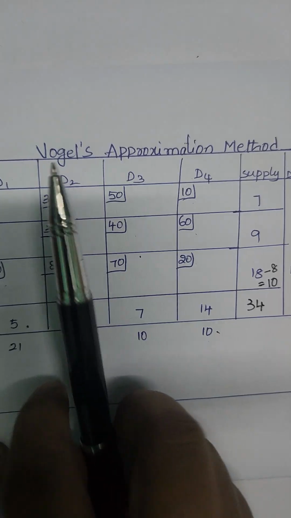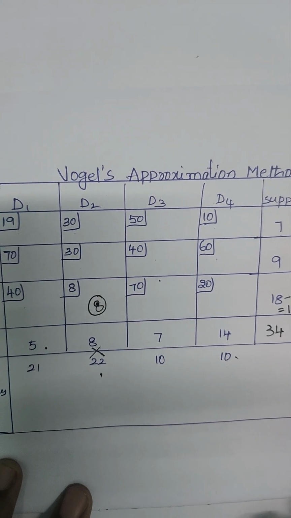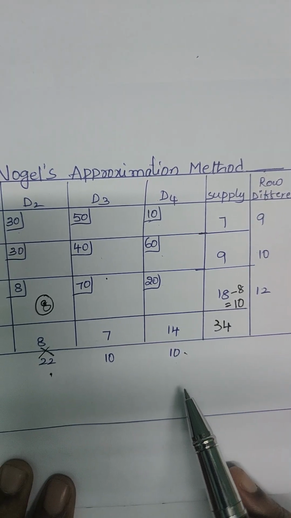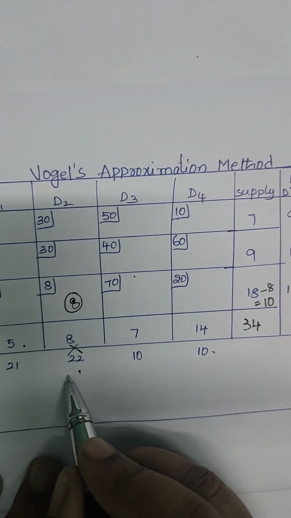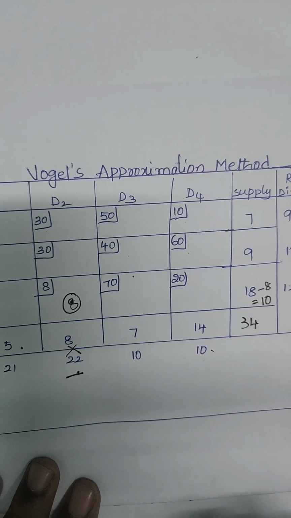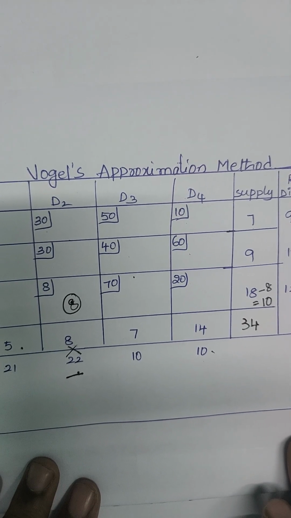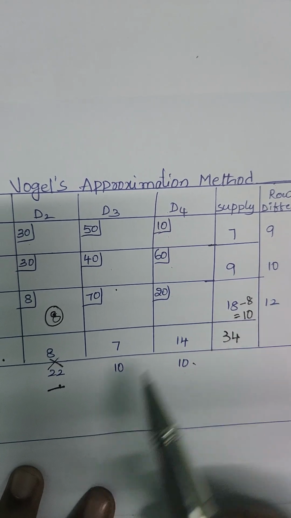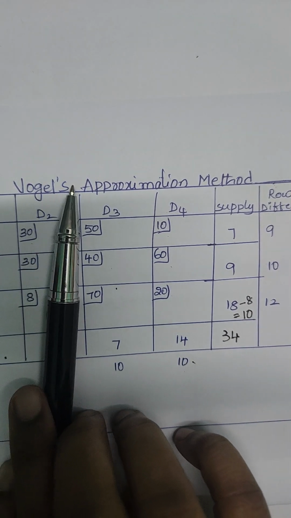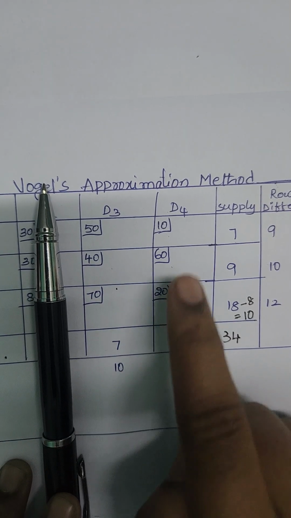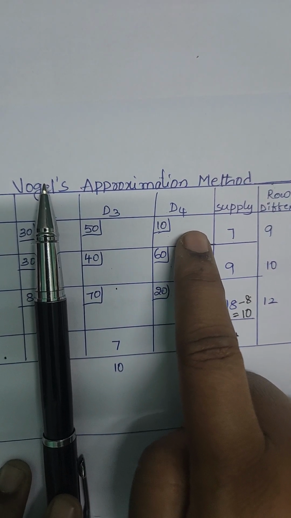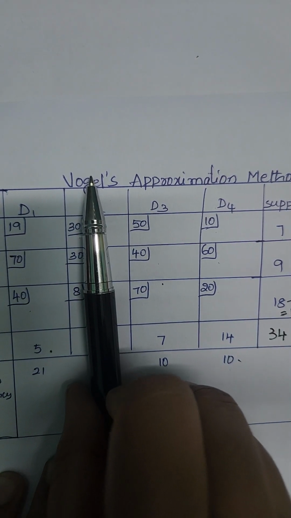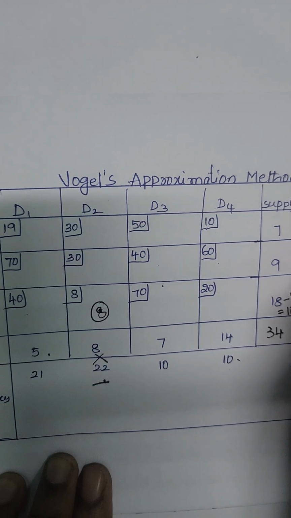Now again we will find the row penalties and column penalties. We keep a dash for the column which is satisfied; no need to find the penalties for that column. Now we will find the penalties again by removing this column. The least number in the first row is 10 and the next least number in the first row is 19. So the difference is 9.